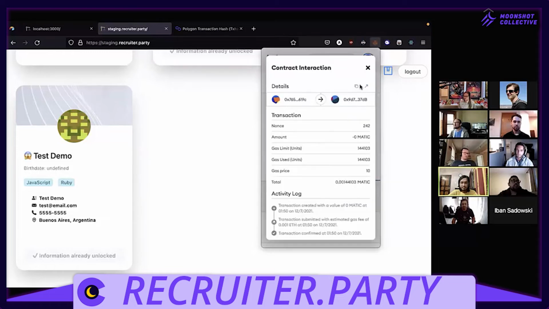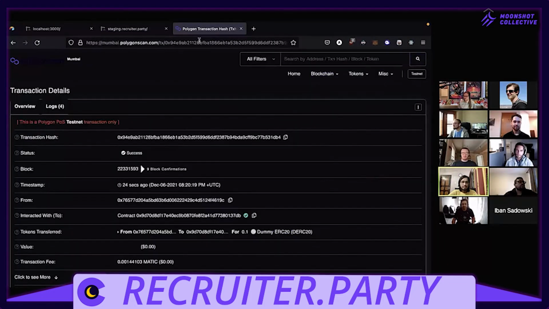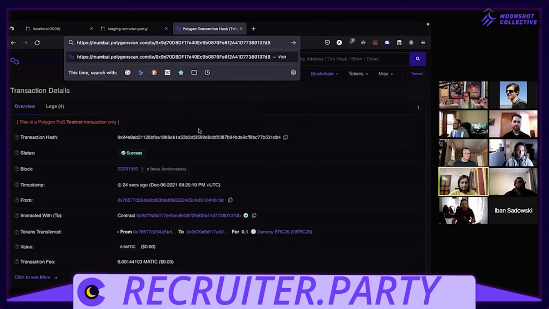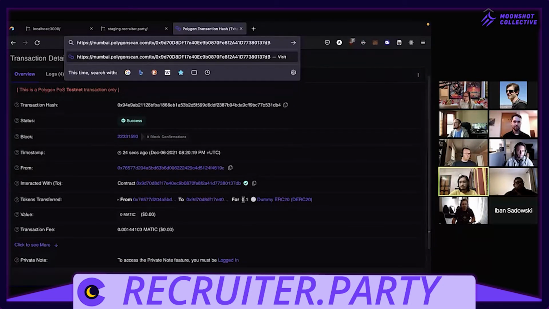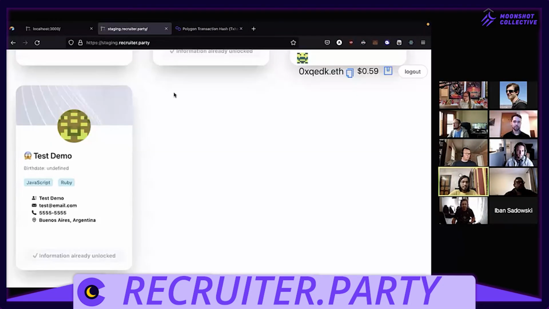So if we go to the contract, this is just an example: you can see 0.1 tokens have been transferred. On the other hand, when he approves the request, he's getting 80% of that, which is 0.08. And the remaining 20% is kept in the contract as a protocol fee. So it's a way for whoever is creating the profile to gain revenue, as well as for the protocol to gain revenue from it. And that's essentially how Recruiter.Party works.